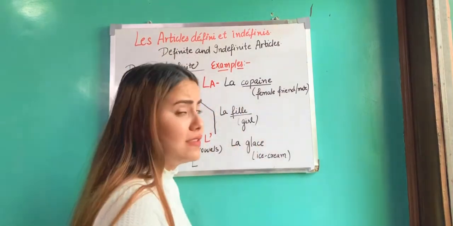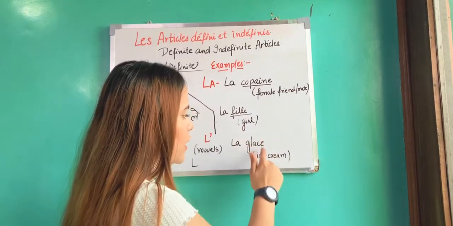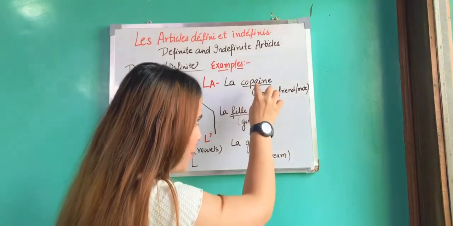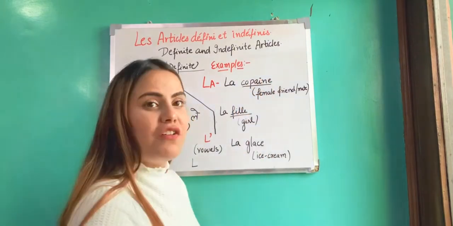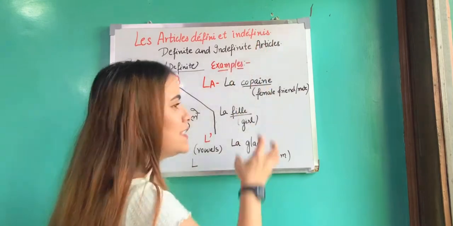La glace. The meaning of this word is ice cream. Copine, fille, glace, all these words are feminine. That is why we write la in front of these words.